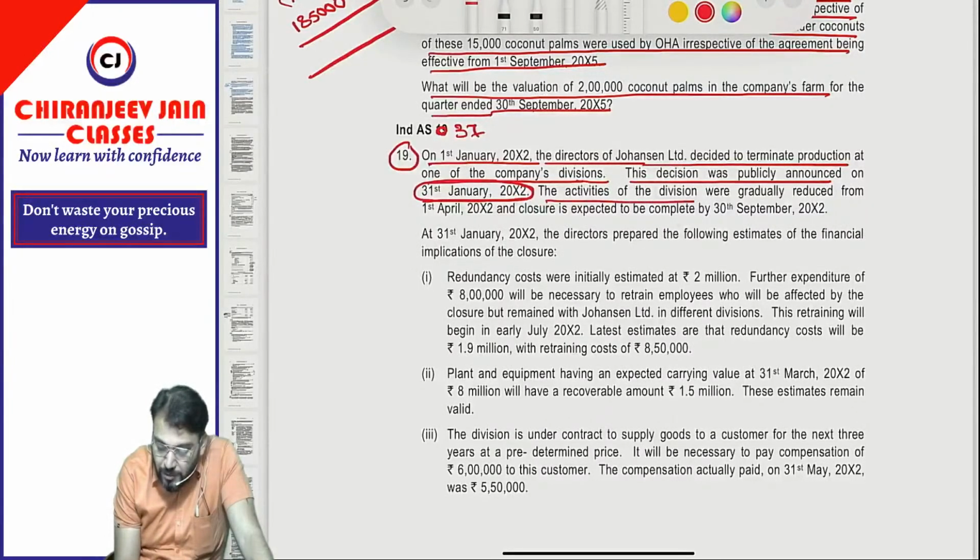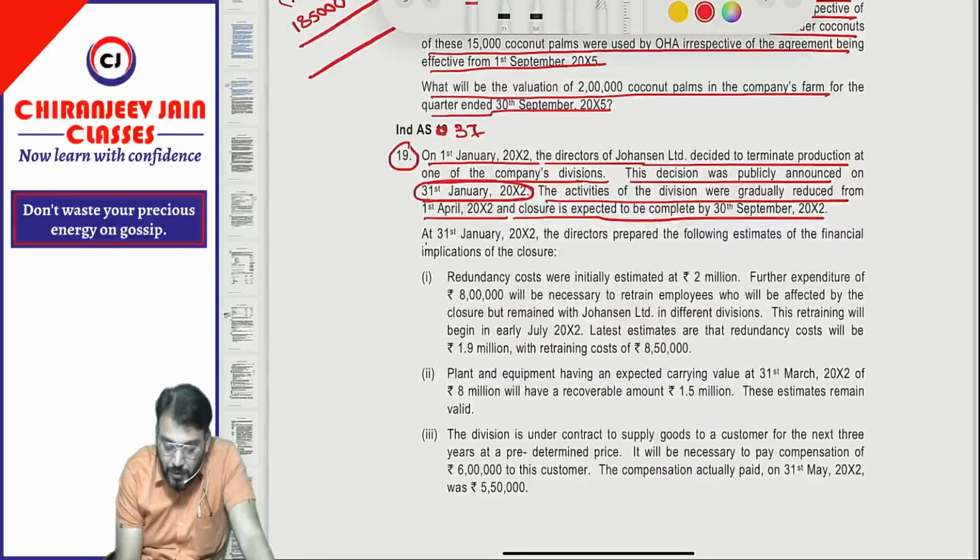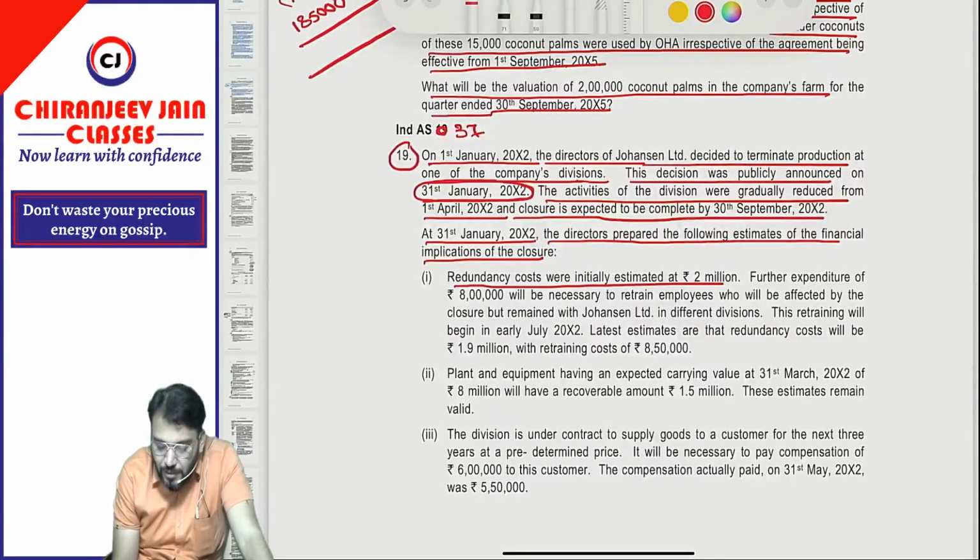The activities of the division were gradually reduced from 1st April 2002 and the closure is expected to be completed by 30th September 2002. At 31st Jan 2002, the directors prepared the following estimate of the financial implication of the closure. Redundancy costs were initially estimated at 2 million. Further, an expenditure of 8 lakh will be necessary to retrain employees who will be affected by the closure but remain with Jonasen Limited in a different division.